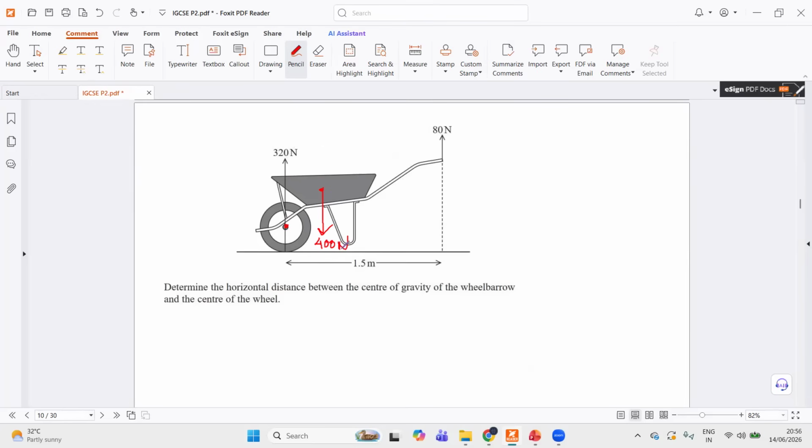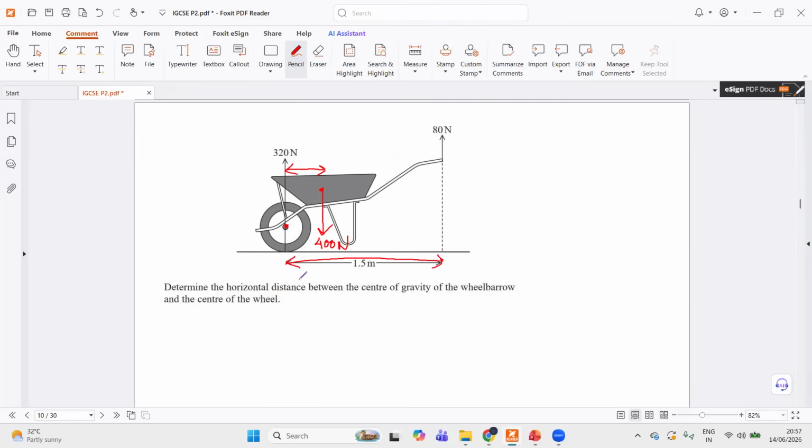So when you are taking moment about this point, always remember when you apply the principle of moments, by the way, they can ask you, what do you mean by principle of moments?